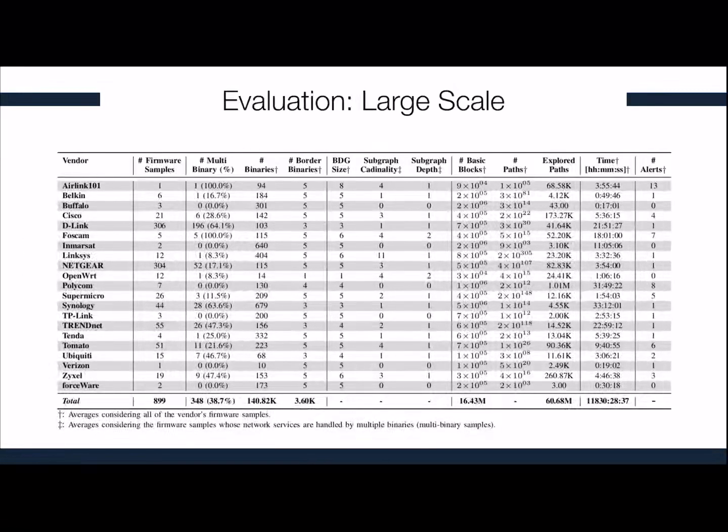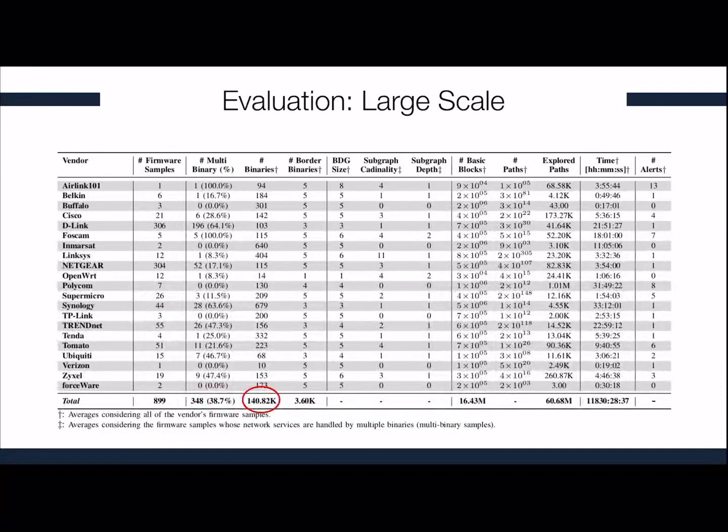This is our large-scale evaluation. I understand that there is a lot going on in this table, but we'll see some summary of these numbers in the next slides. Overall, we analyzed 899 firmware samples, and we found that almost 40% of them are multi-binary firmware samples, which means that users' requests are handled by different binaries in the firmware sample.